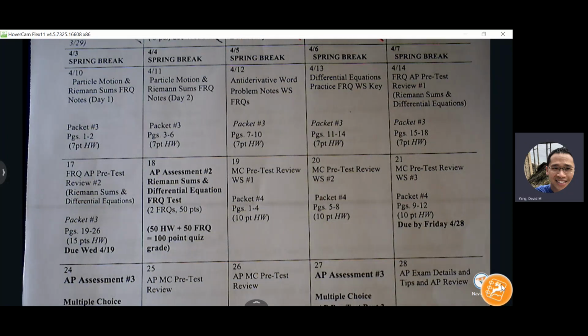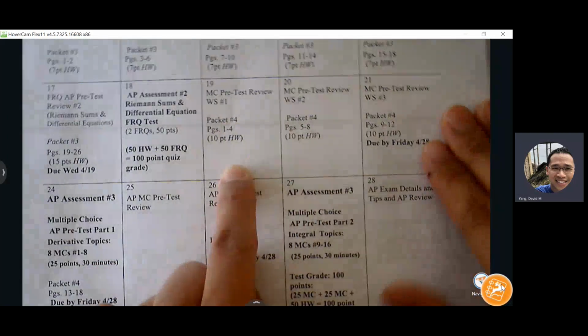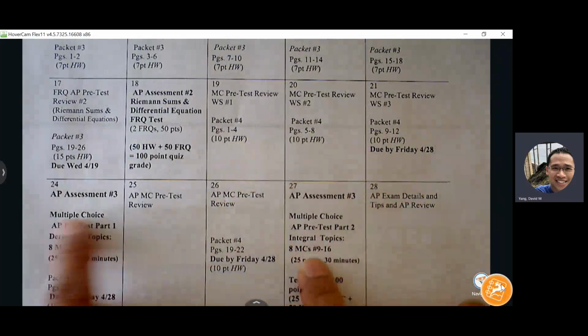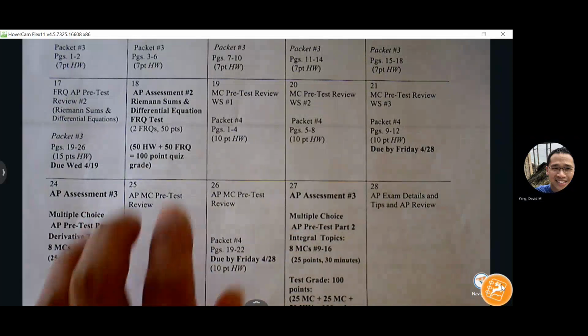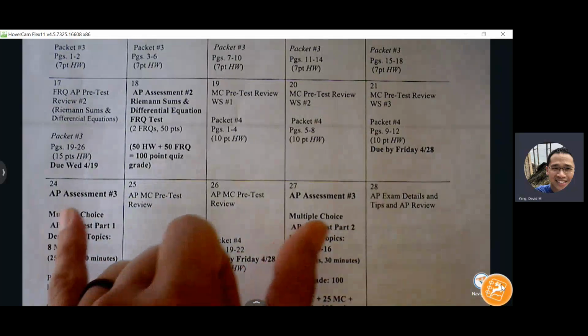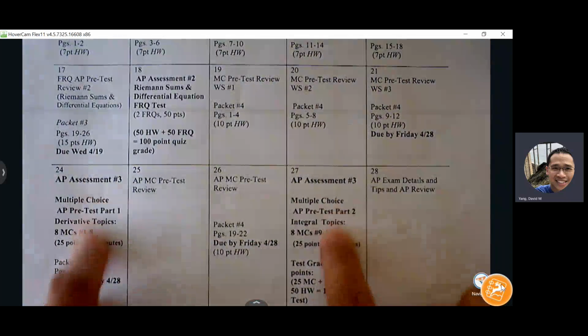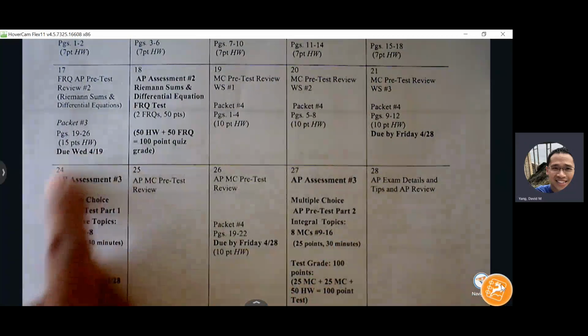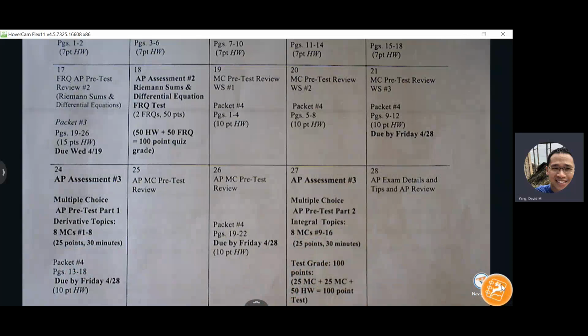After that, we're going to start our multiple choice test review, and this is packet 4. The final week of April will be EOC week. So all the days will be cut short, but Monday and Thursday are a little bit longer, like 30-35 minutes. So we'll take an 8-question multiple choice derivative test on Monday, and then an 8-question multiple choice test on integral topics, spring semester topics, on Thursday. Okay.